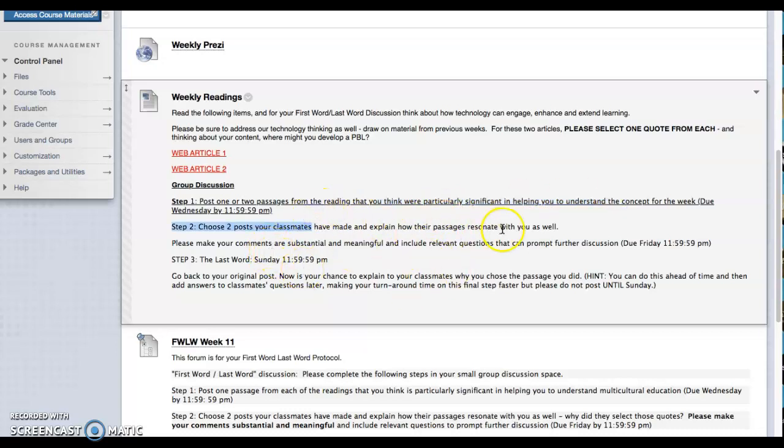And then by Friday, what you have to do is respond to your peers. What you want to do is look at their quotes and try to explain why they picked those quotes for this week. Can you help us understand what they're thinking? That's what you have to post.